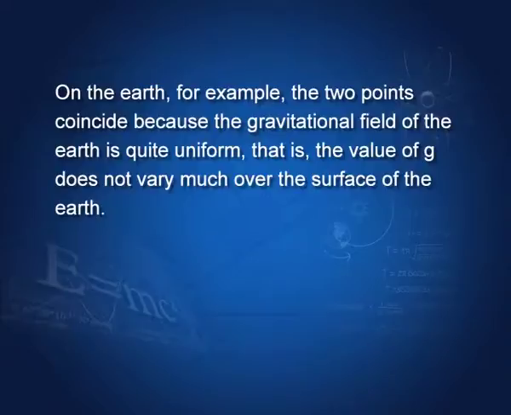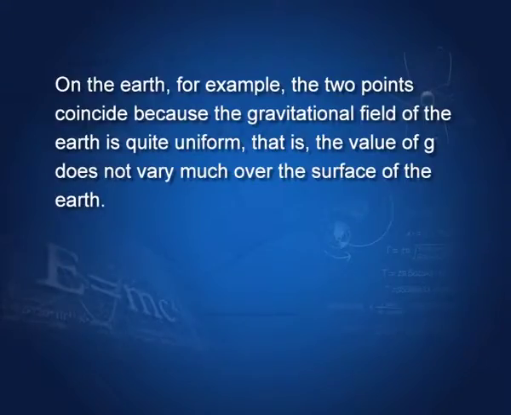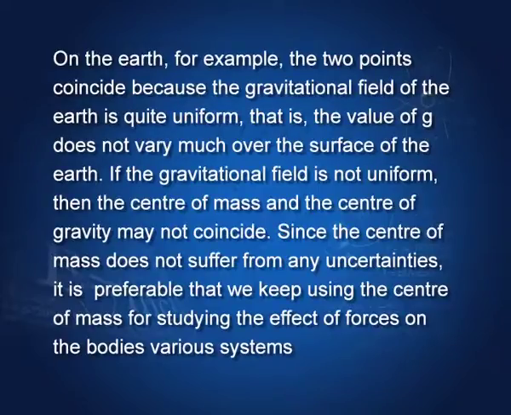Let us come to the case of the earth. On the earth, the gravitational field is uniform. That means, on the surface of the earth, the acceleration due to gravity does not change much. Therefore, the field is uniform, and on the earth's surface, the center of mass of objects and center of gravity of those objects coincide. They lie at the same point. However, if the gravitational field is not constant, they would not lie at the same point.